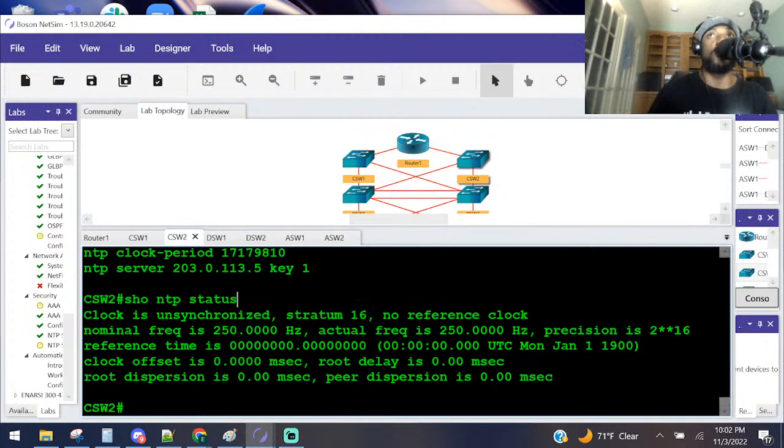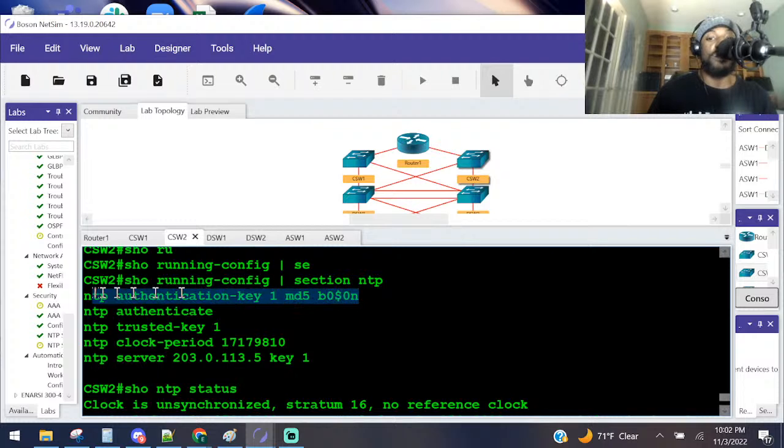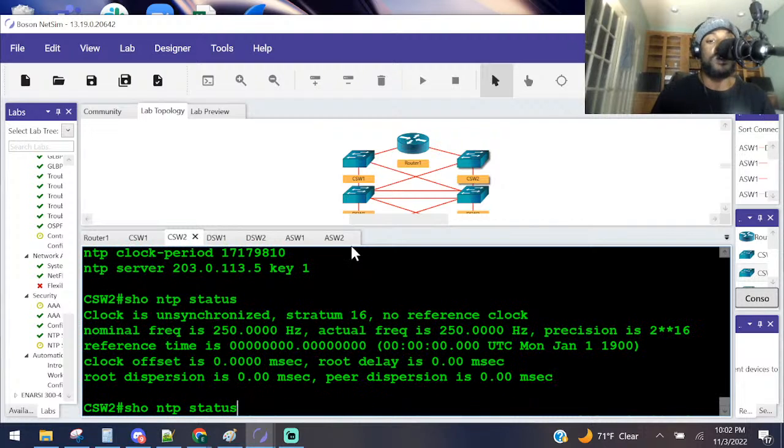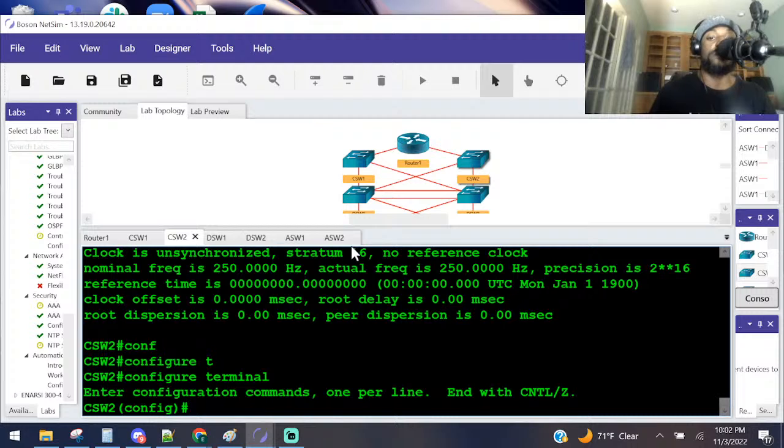So now they want us to go back and fix that part, but put the right key. So basically, we're fixing this right here, but putting the right key. And then we should theoretically fix the time with this, right? So let's do this. Let's go back to global config mode. Y'all with me so far, right? I don't want to type all of that over again.